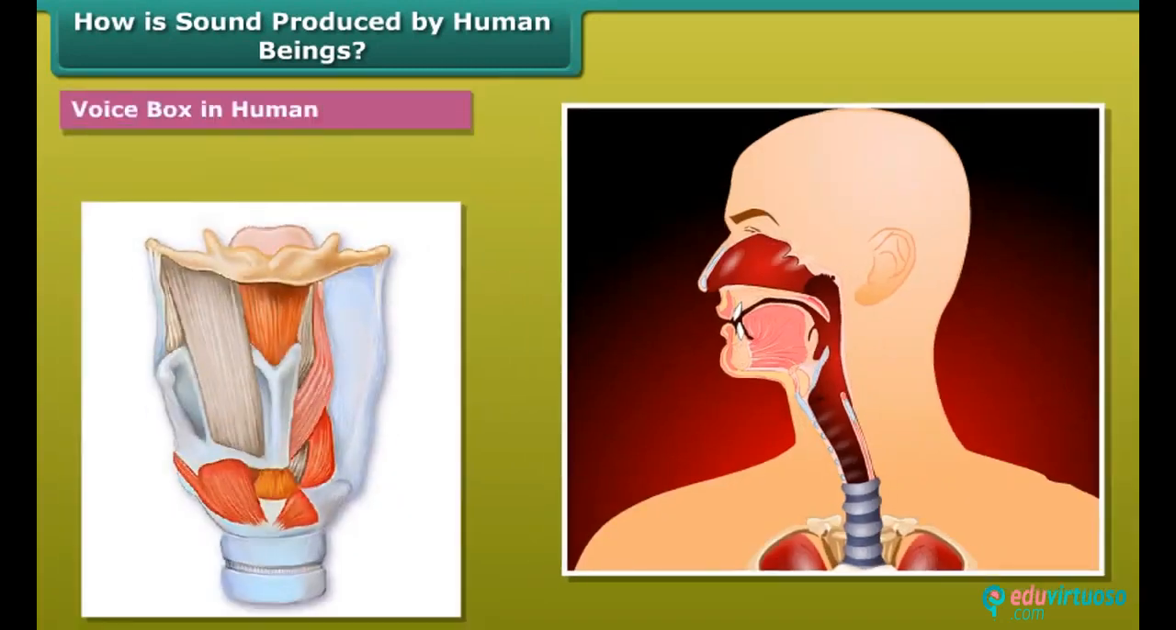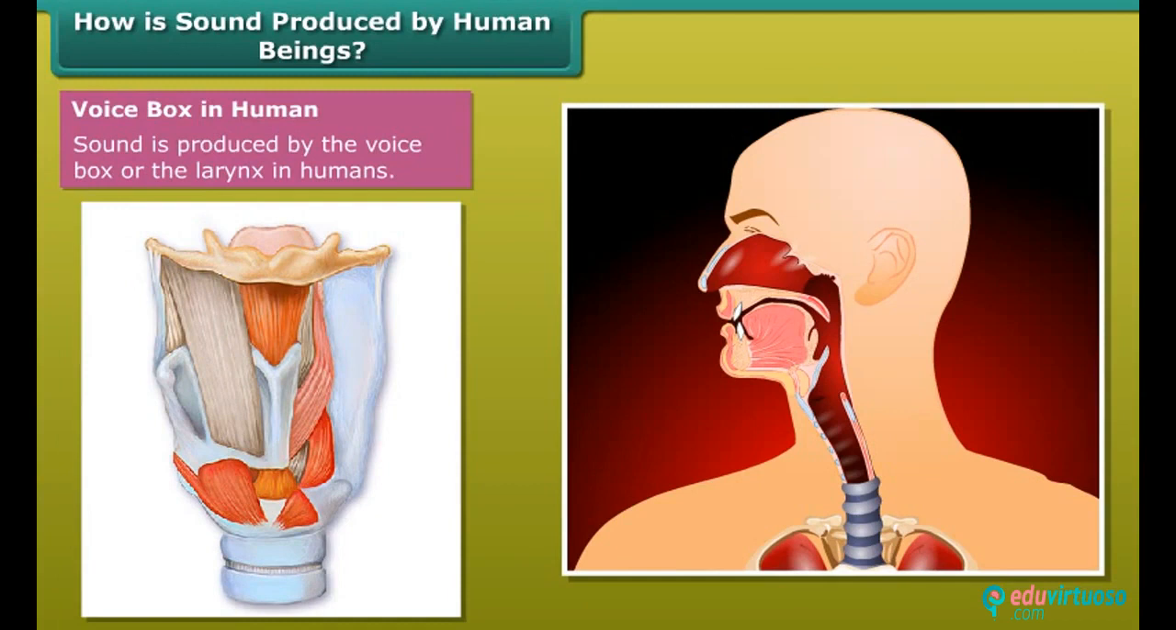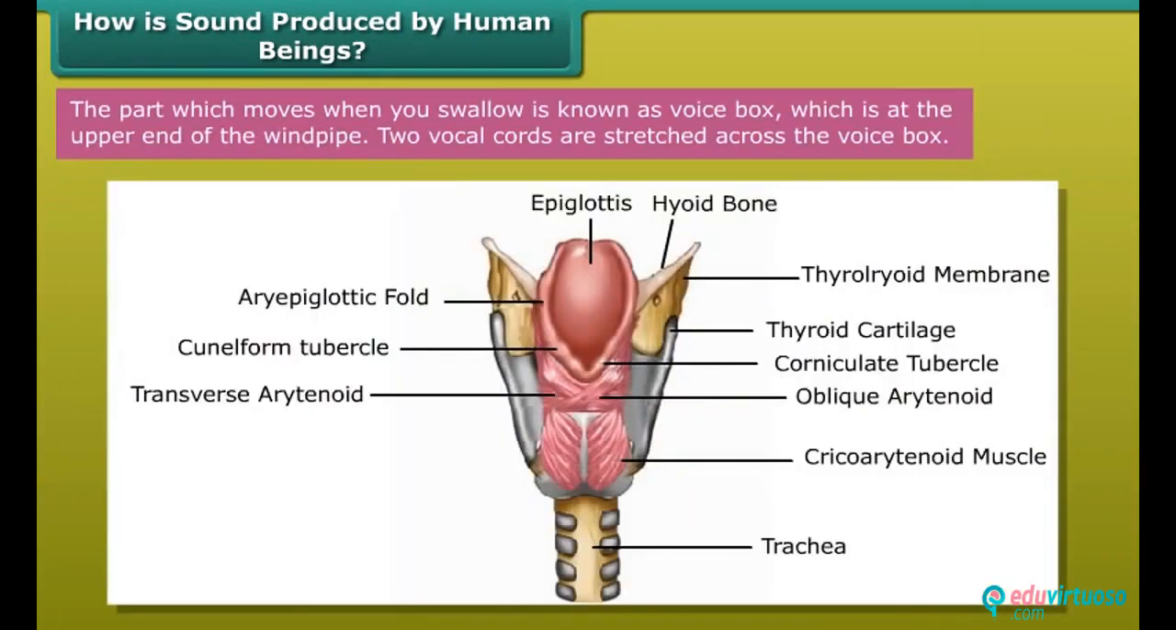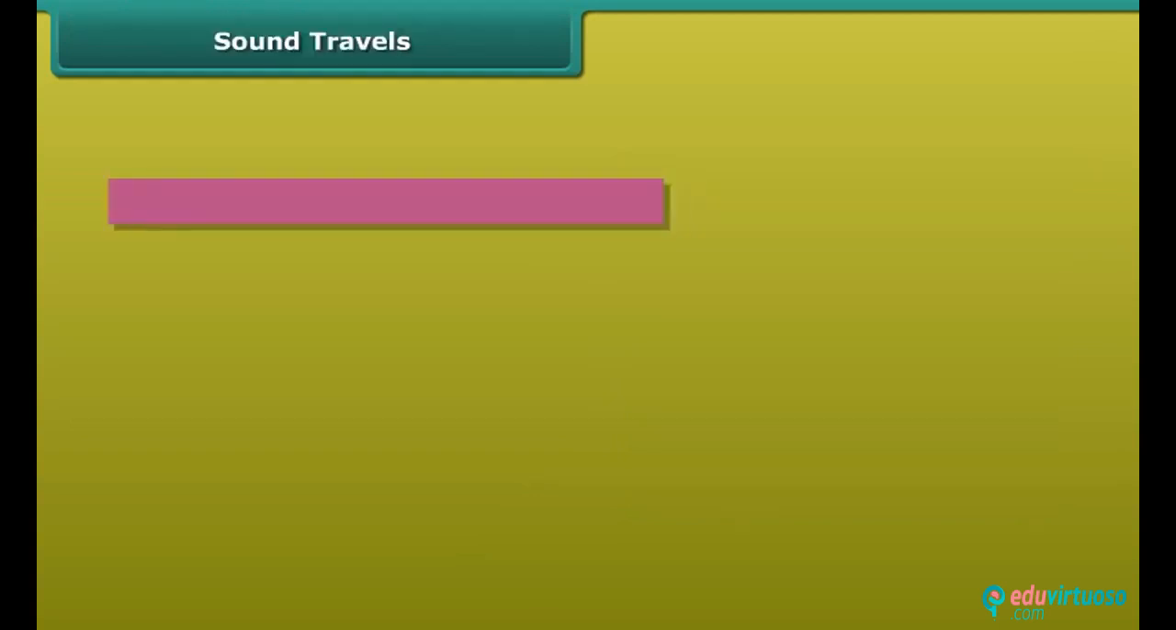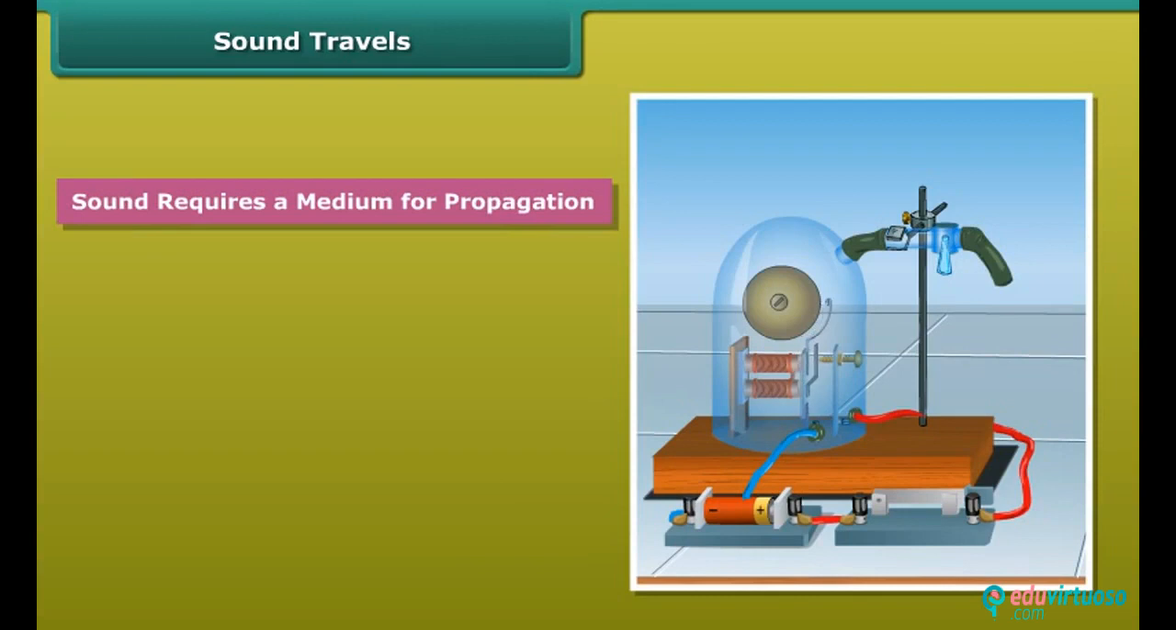This confirms that sound travels through solids. How is sound produced by human beings? Voice box in humans. Sound is produced by the voice box or the larynx in humans. The part which moves when you swallow is known as the voice box, which is at the upper end of the windpipe. Two vocal cords are stretched across the voice box. When lungs force air, vocal cords vibrate, producing sound. When the vocal cords are tight and thin, the type or quality of voice is different from that when they are loose and thick.